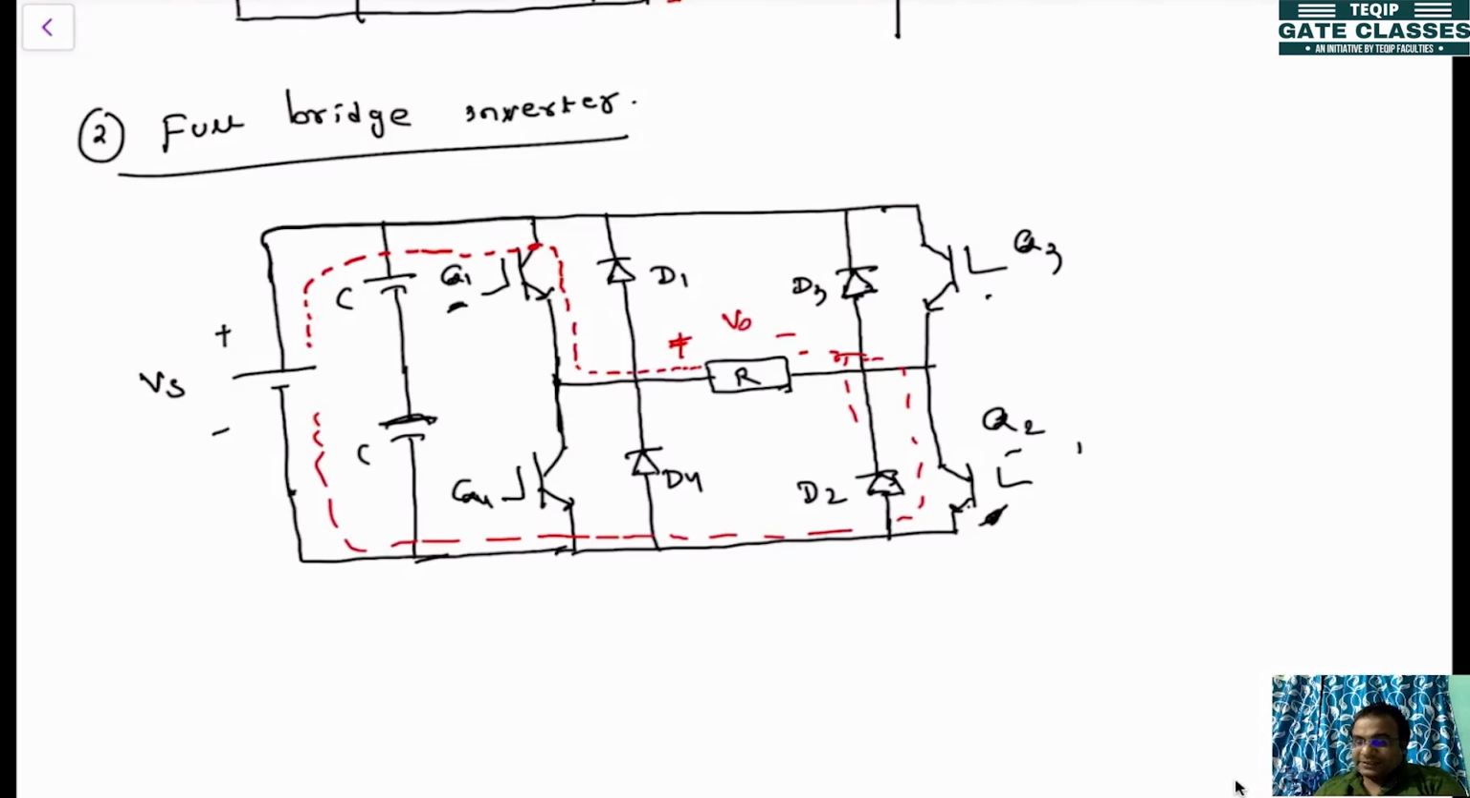Now in the next half cycle, you give a command to Q3 and Q4, and Q1, Q2 are off. Then in that case, how will the current flow? The plus is here. Now this is conducting, so current will be flowing in this path.